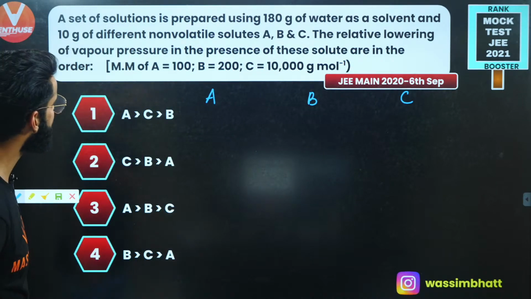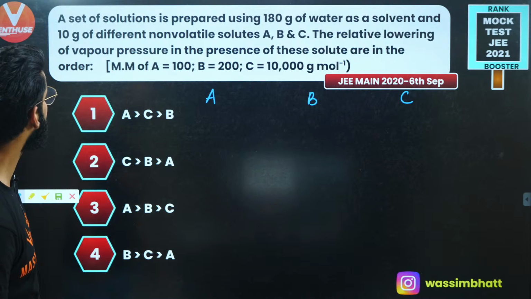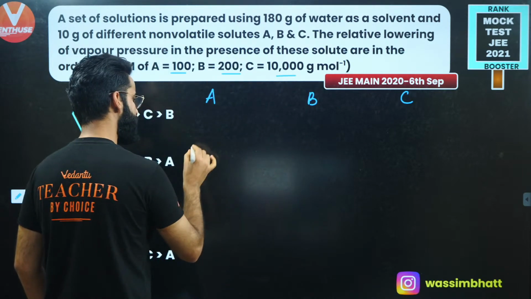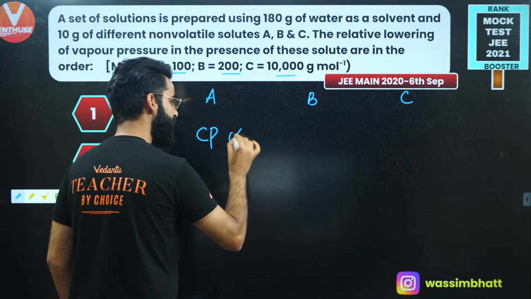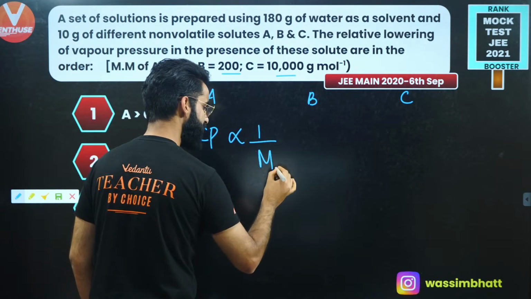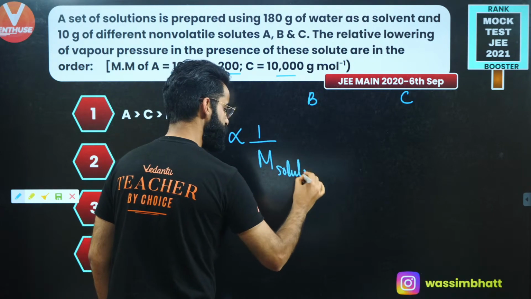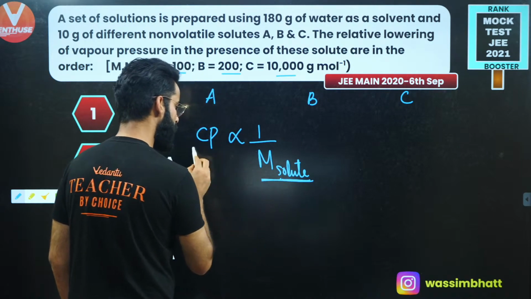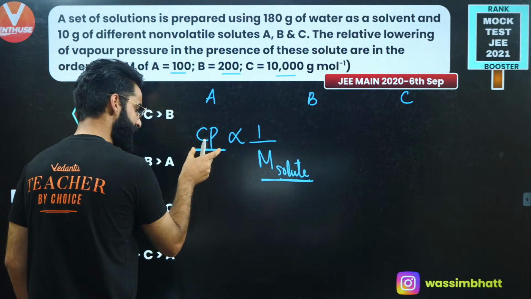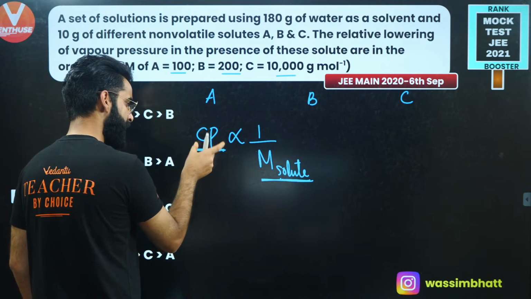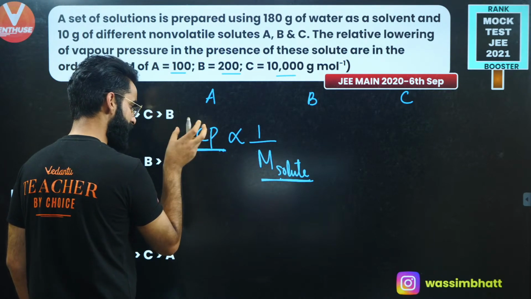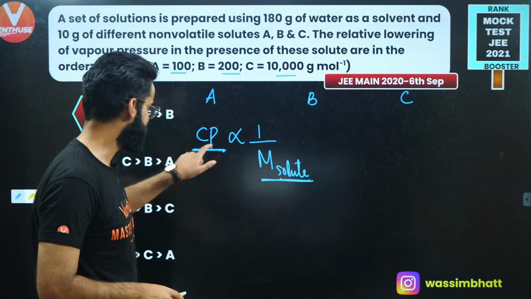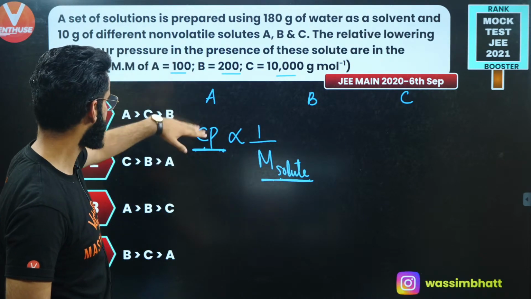The relative lowering of vapor pressure in presence of these solutes are in the order of. We are given with the molar mass of A, B and C as well. Well people, if you remember, colligative property is inversely proportional to molar mass of solute. So wherever molar mass of solute will be least, there only colligative property will be maximum. Be it relative lowering in vapor pressure, be it your depression in freezing point, be it your elevation in boiling point, be it your osmotic pressure. Wherever molar mass is minimum, there only relative lowering of vapor pressure is maximum.